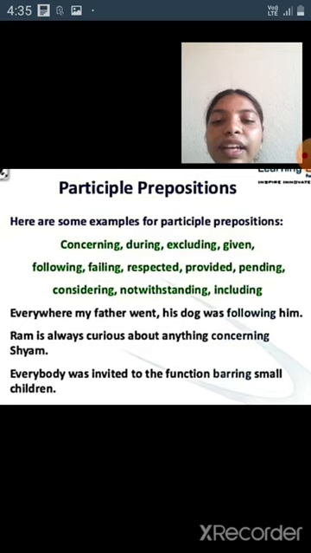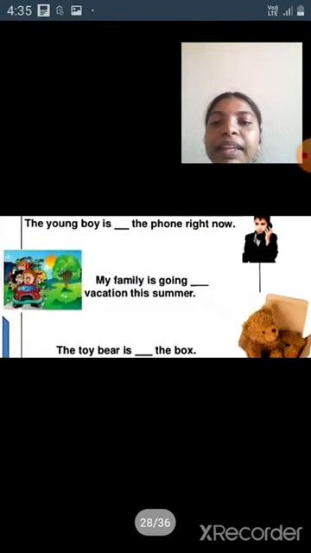There are three examples of participle preposition. Everywhere my father went, his dog was following him. Following is known as a participle preposition. Ram is always curious about anything concerning Shyam. Concerning is known as a participle preposition. Everybody was invited to the function, barring small children. Barring is known as a participle preposition.